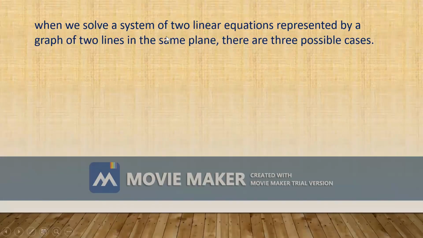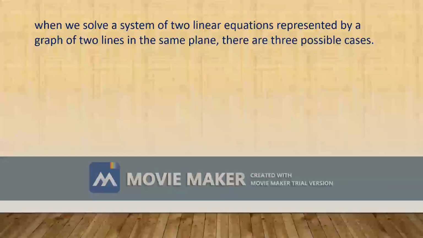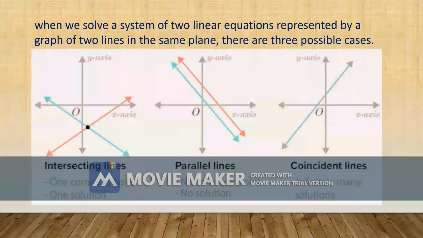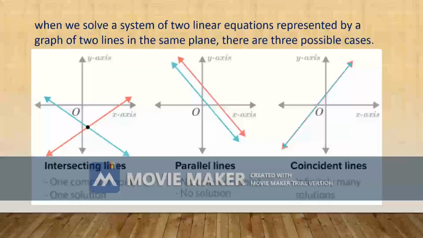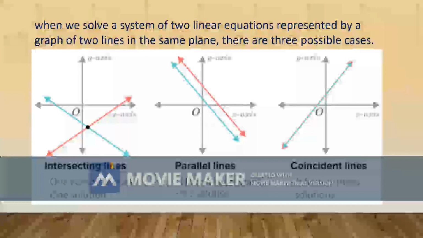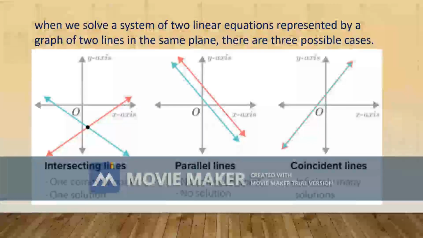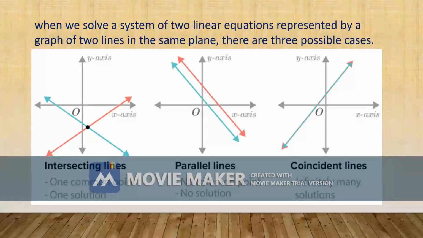When we solve a system of two linear equations represented by a graph of two lines in the same plane, there are three possible cases. Let us see the cases. First, a1 upon a2 not equal to b1 upon b2. If that condition is satisfied, the given equation becomes consistent and has a unique solution. That means it has one solution and one common point.